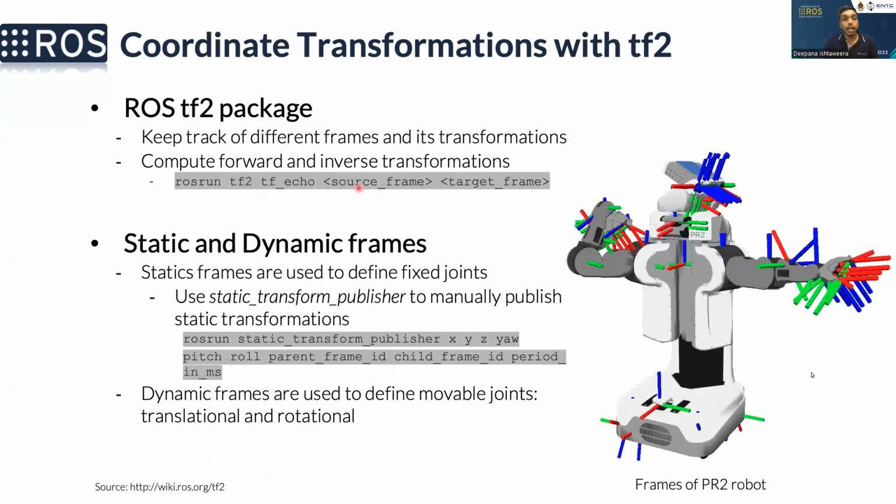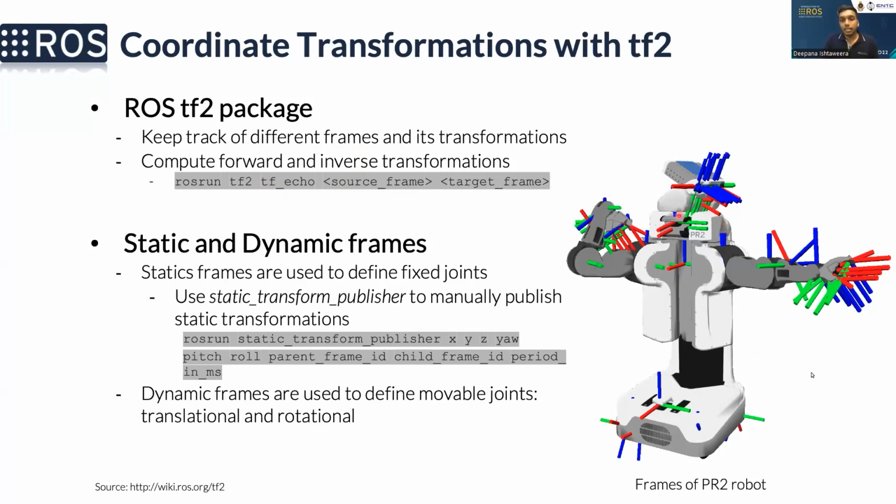In ROS, we have a separate package called the TF2 package. Earlier there was the TF package, but now with the additions, we have the TF2 package to handle these coordinate transformations. Using the TF2 package, we can do many tasks like compute the forward kinematics and even the inverse kinematics. For an example, you can run a command called rosrun tf2 tf echo, and then the source and the target frame, and then get the computation, I mean the relative translation and rotation from the source to target frame.